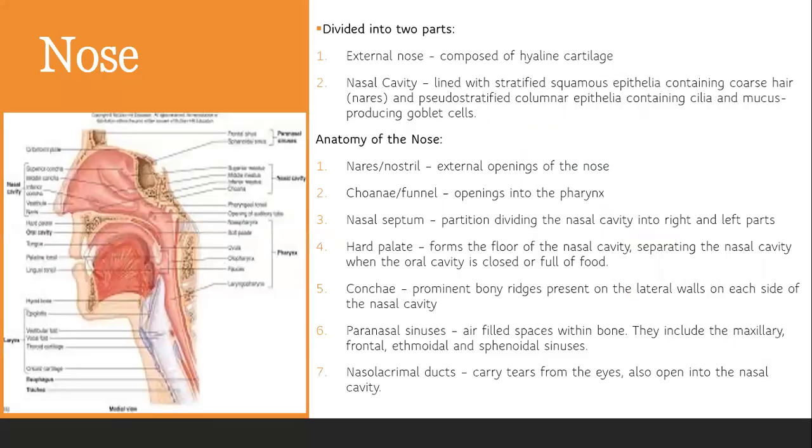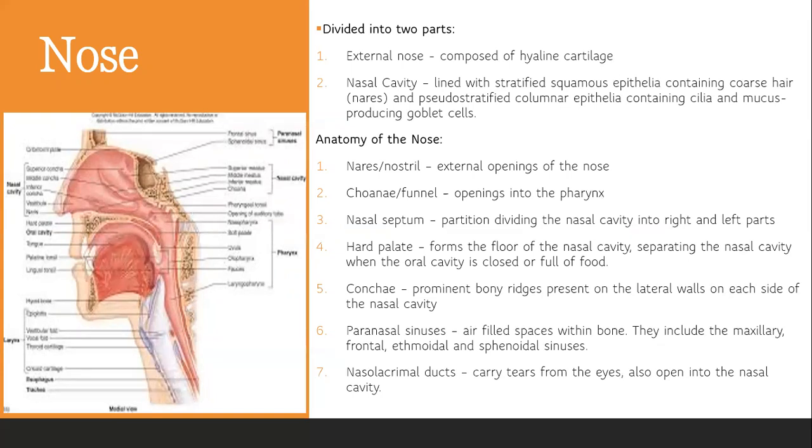For our upper respiratory tract, we have our nose. The nose can be divided into two parts, the external nose and the nasal cavity. The external nose is composed of hyaline cartilage, while our nasal cavity is lined with stratified squamous epithelium containing coarse hair and pseudostratified columnar epithelia that contain cilia and mucus-producing goblet cells.